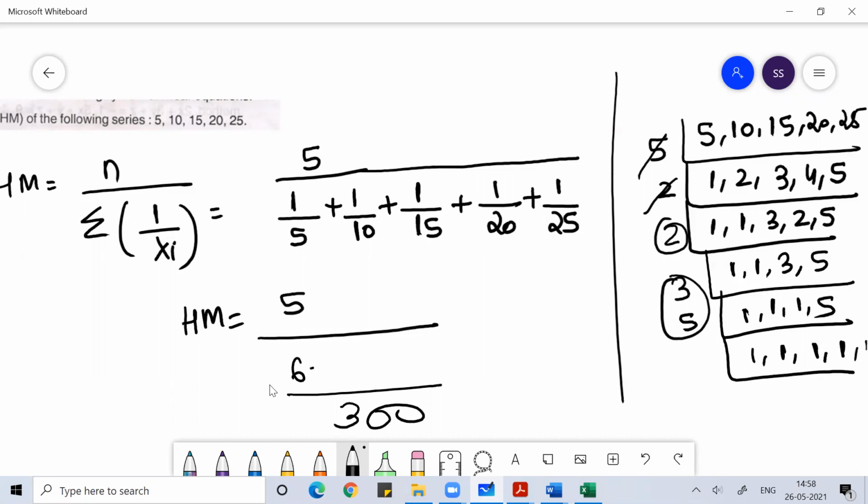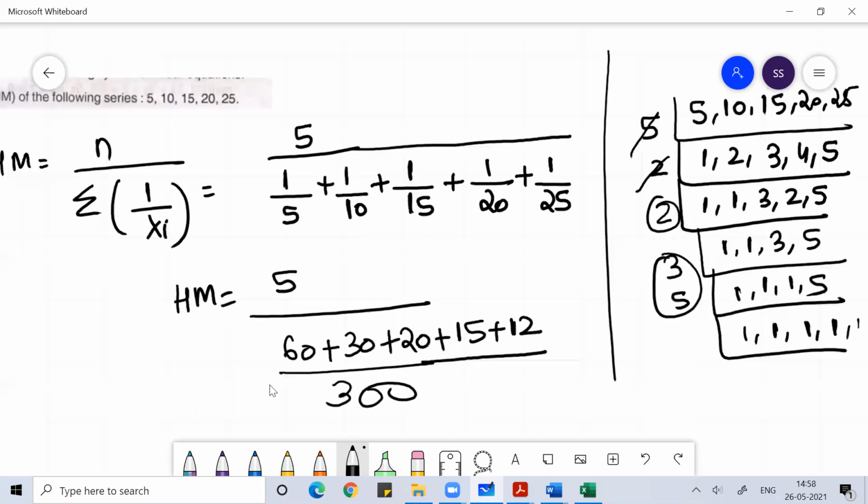So this would be 60 plus 30 plus 20 plus 15 plus 300 divided by 25, which is 12.